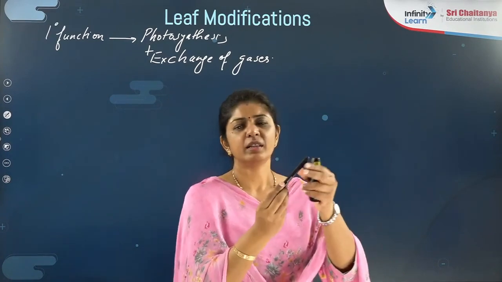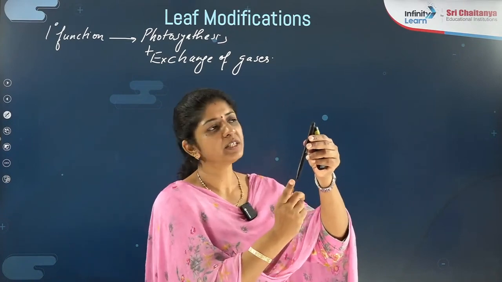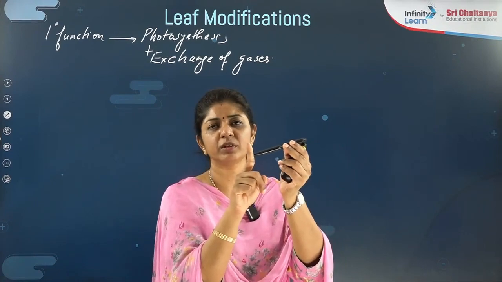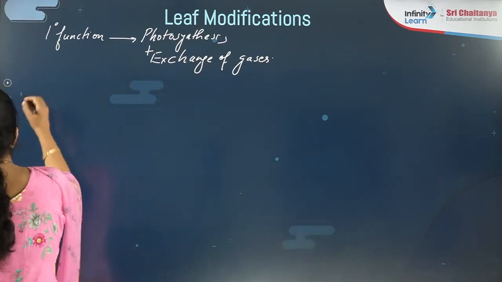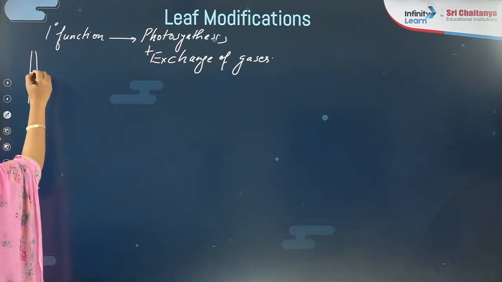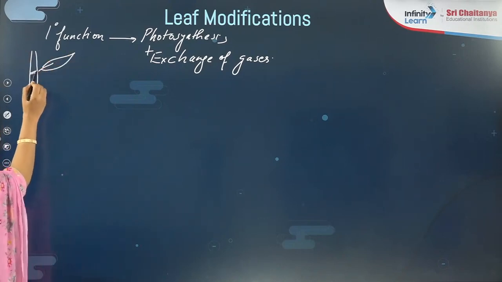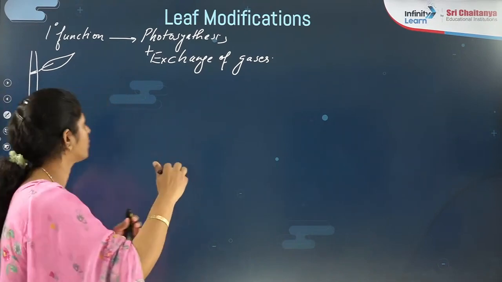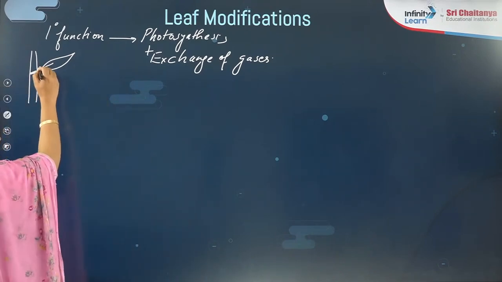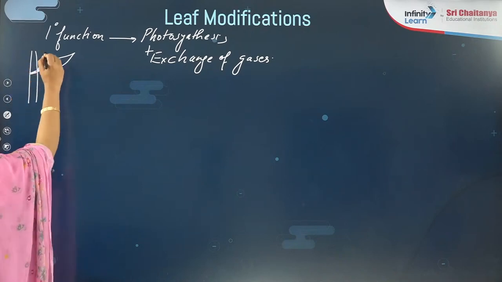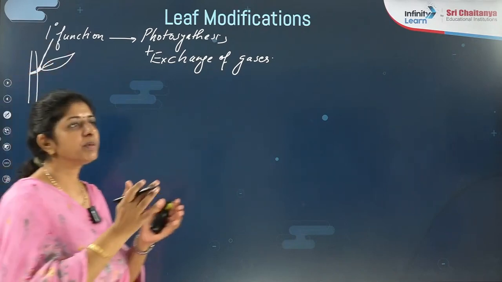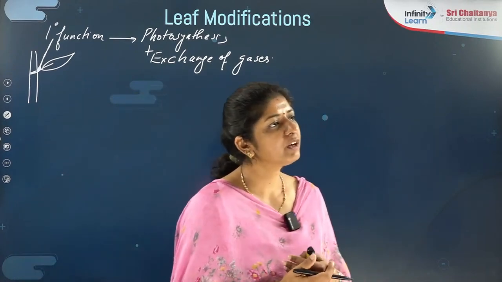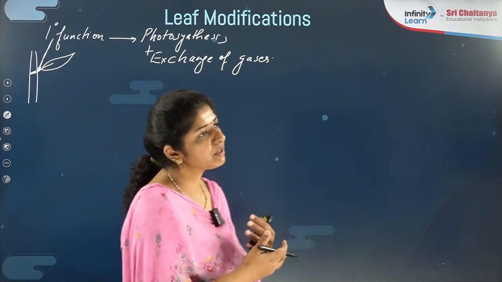Nodes and the leaf base. Leaf base is what? That petiole, their base, that you call it as leaf base. And node is the point of the stem where leaf is going to be attached. Are you getting that? If I am taking this as a node from where leaf originates, this is a node point which you cannot see, but we can say this is the point, you call it as node. And here in its axil a bud is there. This is a bud which further gives rise to a branch. This is the difference between node and the bud, right? Transpiration, even loss of excess of water is even the function of that.